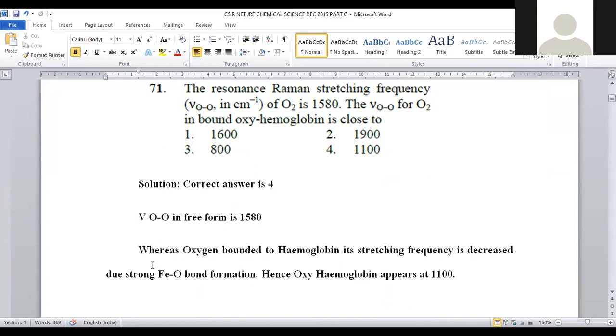Whenever this oxygen is bound to iron, what happens? The iron-oxygen intimacy is more and there is high affinity for bond formation, so consequently the oxygen bond becomes weaker and its stretching frequency becomes lower. Initially it is 1580. After binding with the hemoglobin, oxyhemoglobin is formed. During this, the iron-oxygen becomes a strong bond and the oxygen bond stretching frequency became 1100. That is provided in option number 4. For question number 71, option number 4 is the correct answer.